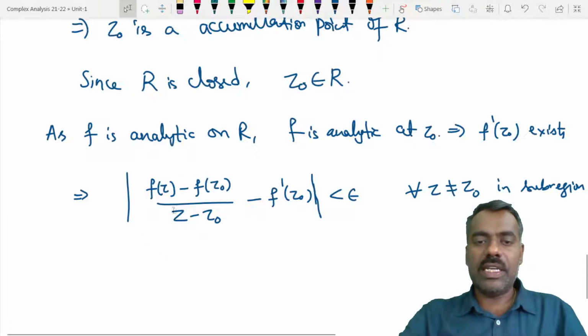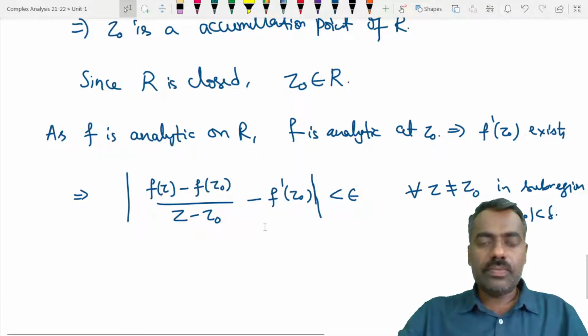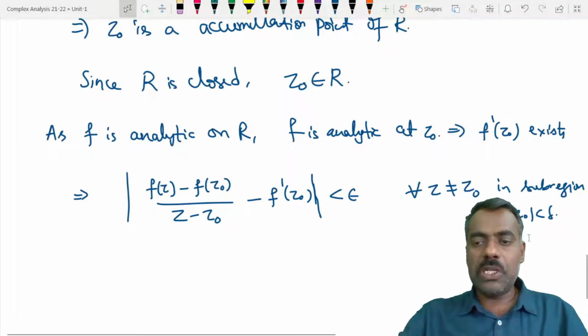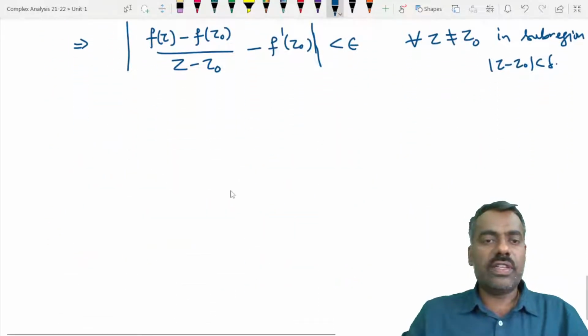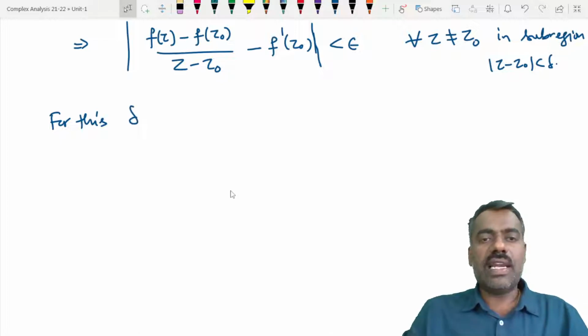Whenever mod z minus z naught is less than delta, in the subregion, for all z, mod z minus z naught is less than delta. So given this epsilon, there is some delta satisfying this condition. So for that delta, for this delta greater than 0, we can choose